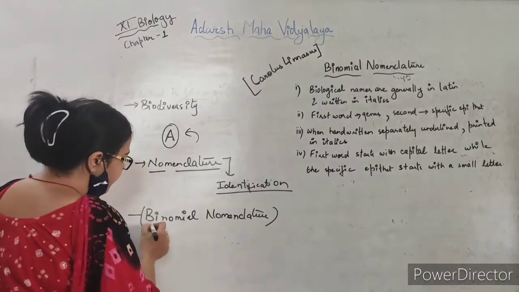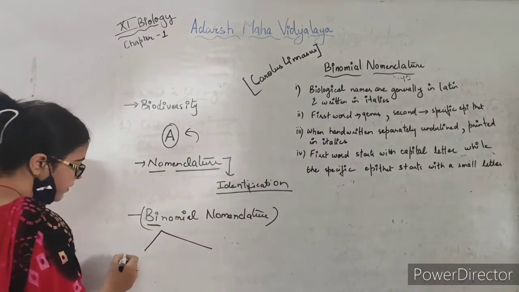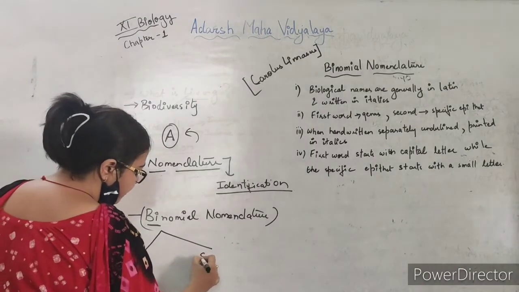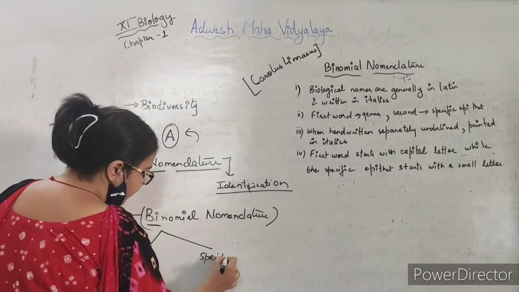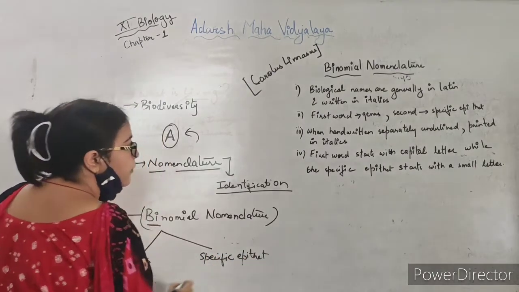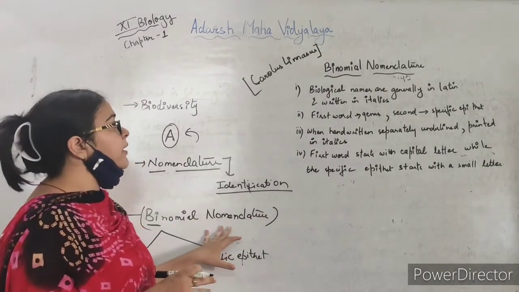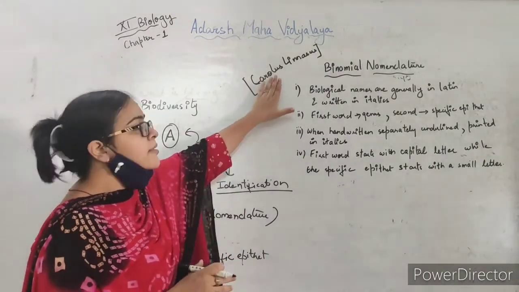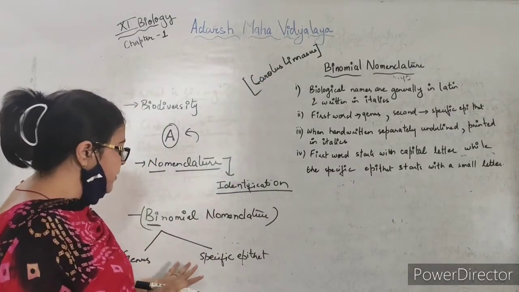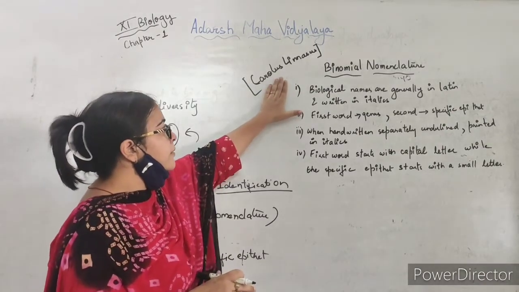As the name suggests, bi means two, so it will have two names: one is the genus and the other is the specific epithet, that is the species name. This binomial nomenclature was designed by the scientist Carolus Linnaeus.